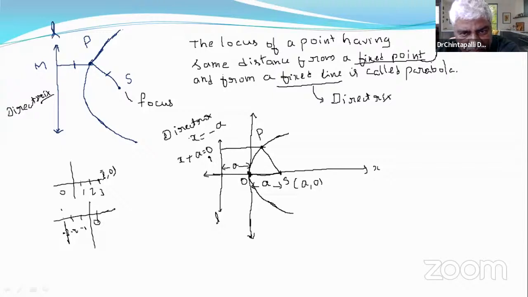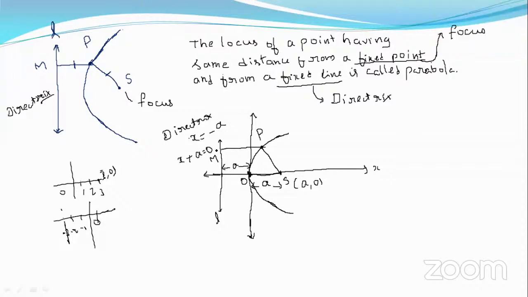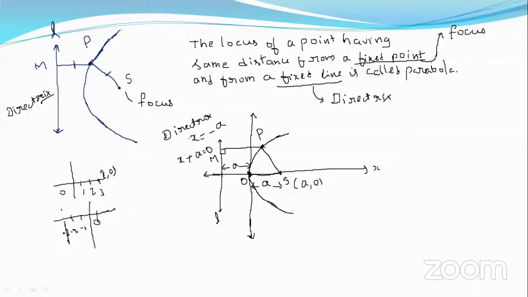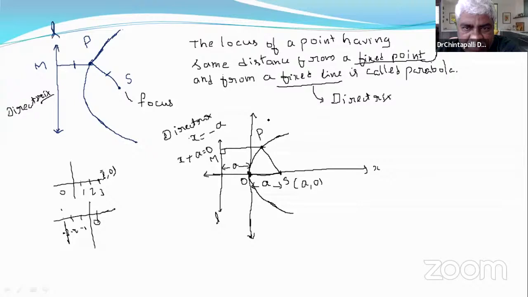That means PM. This is PM. The distance from a point to L is nothing but the perpendicular distance. The distance from a point to a line is the perpendicular distance, right? Now let the coordinates of P be x comma y.